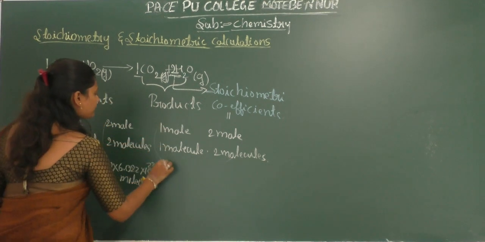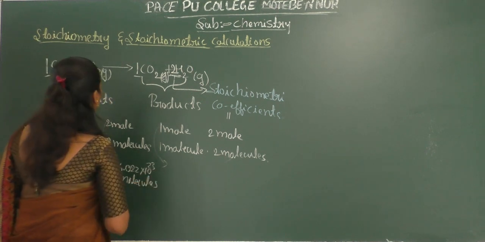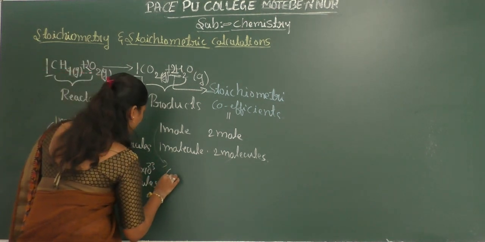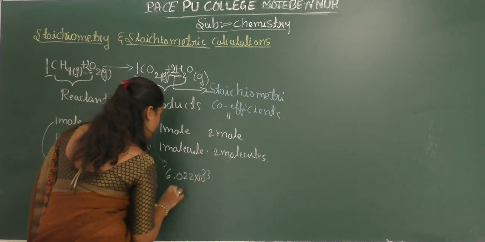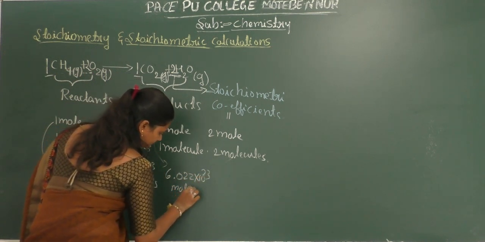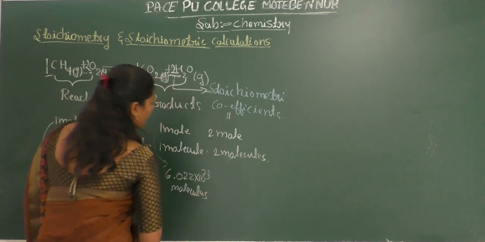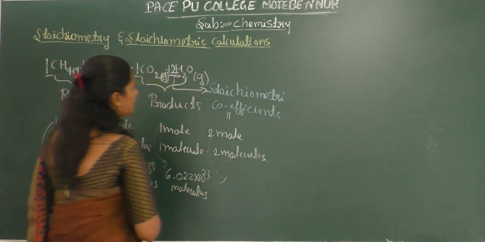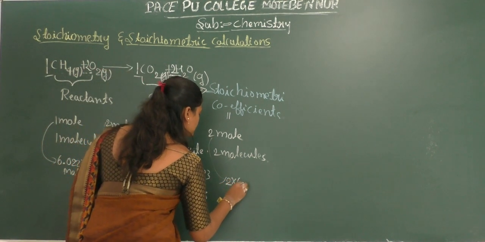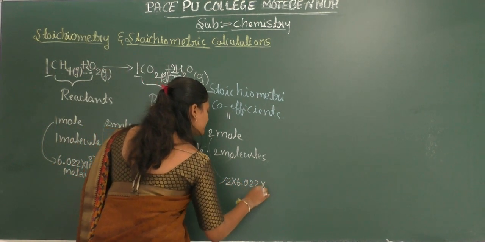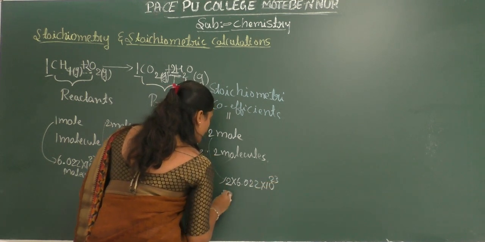The 1 mole of carbon dioxide consists of 6.022 × 10^23 molecules. The 2 moles of water contain 2 × 6.022 × 10^23 molecules.